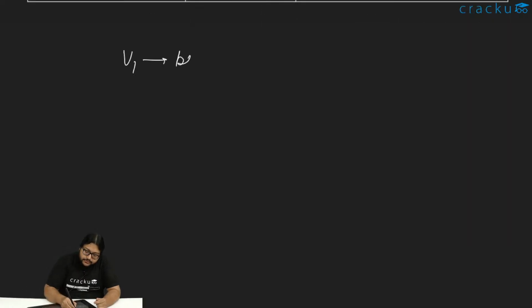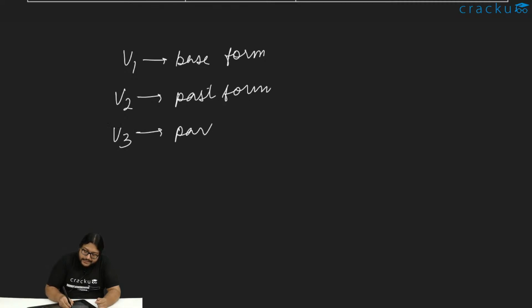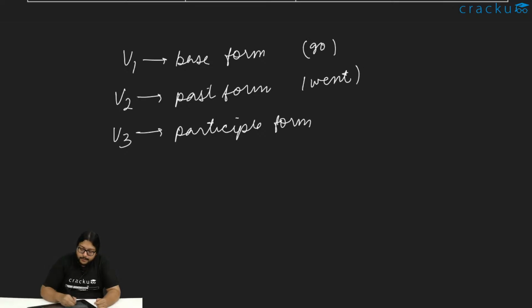V1 is the base form, V2 is the past form, and V3 is the participle form. Like, we have go, in past it becomes went, and in participle it becomes gone. So that is the forms of the verb.